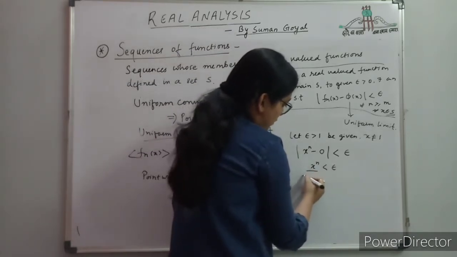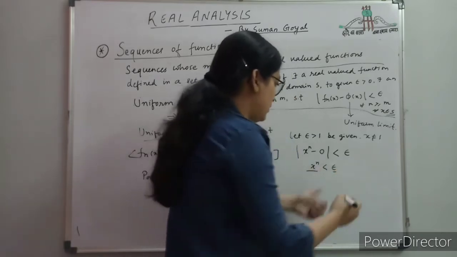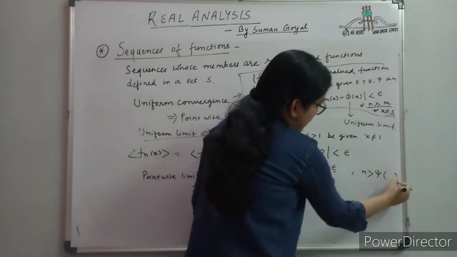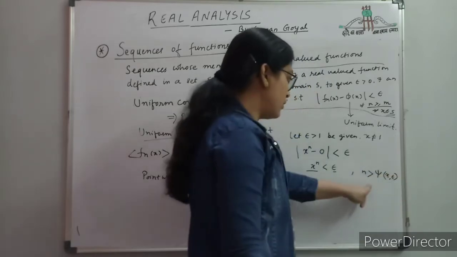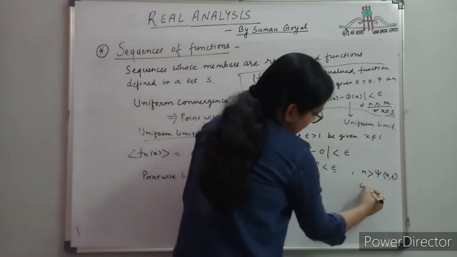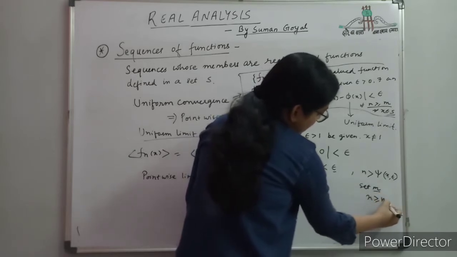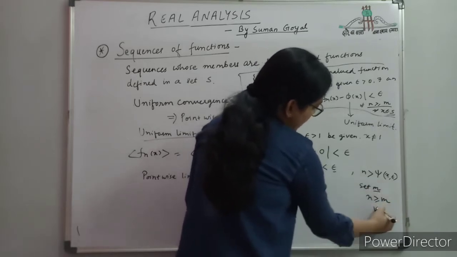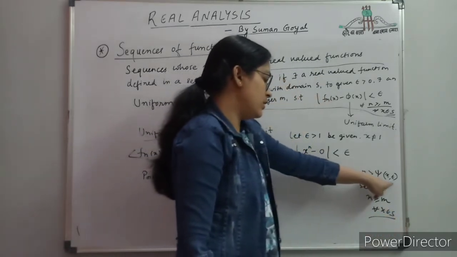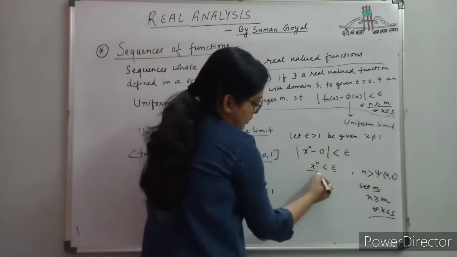Suppose this is a function in x and this is epsilon, so we have to find n greater than or equal to m. So we have to find n greater than the function of x and epsilon. In terms of this, we have to find n greater than this function, and then we will set an integer m such that n is greater than or equal to m for all x belonging to the domain. Okay, so this is the main step you have to follow. From here you have to find n greater than that function of x and epsilon.